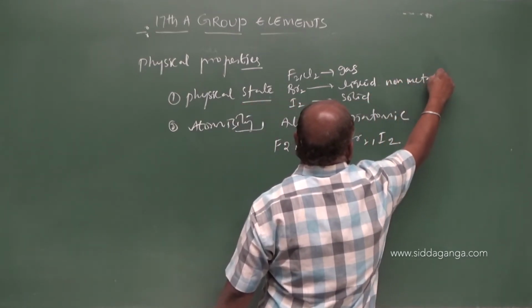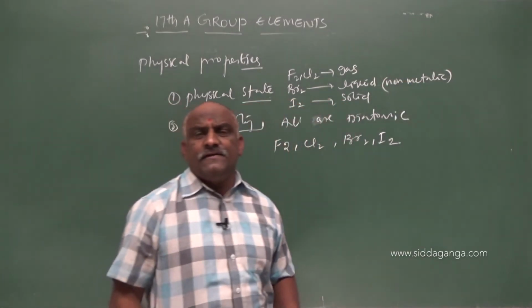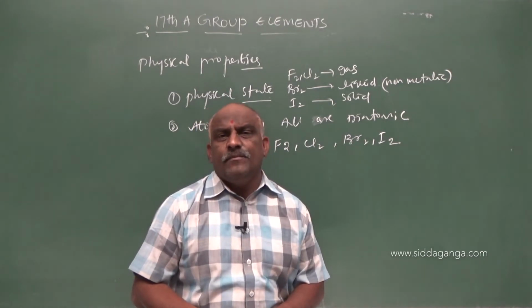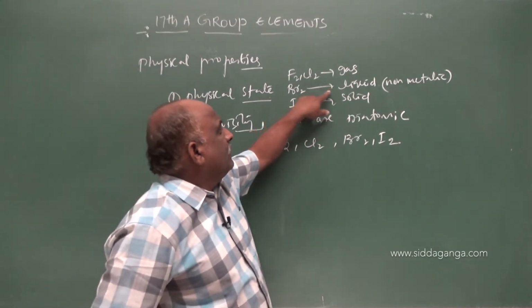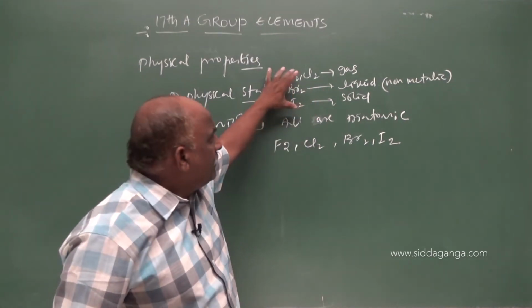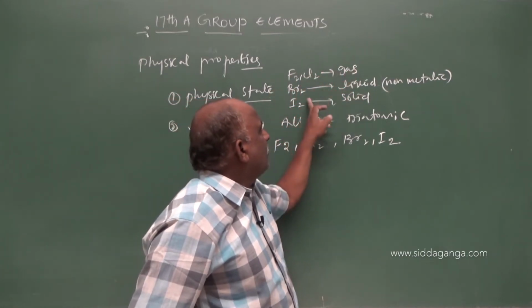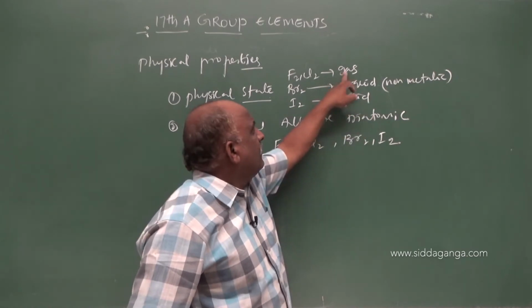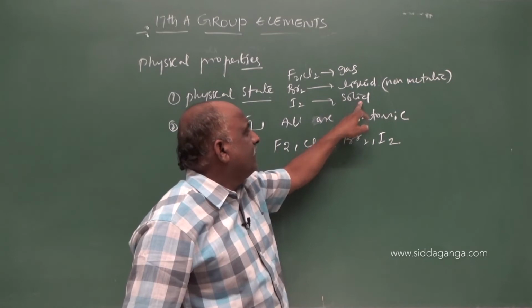For metallic liquid, there is only one example, mercury, which is available in liquid form and is a metal. In non-metallic liquids, it is bromine. My dear students, this point is very, very important.